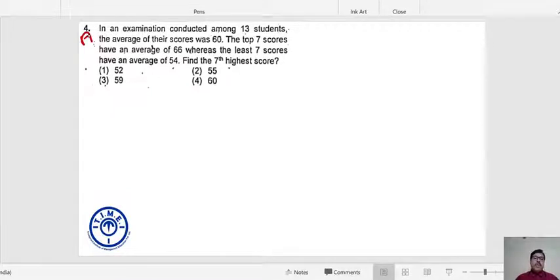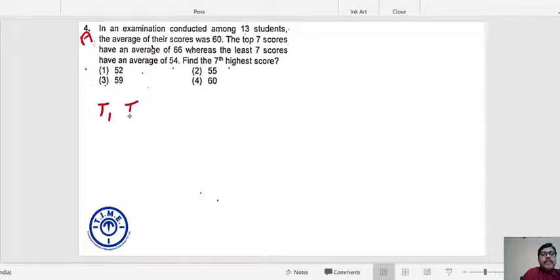The total number of students is 13. If I write their scores in descending order, suppose T1 is the highest score and T1 is the name of the student who got the highest score. You can assume anything.